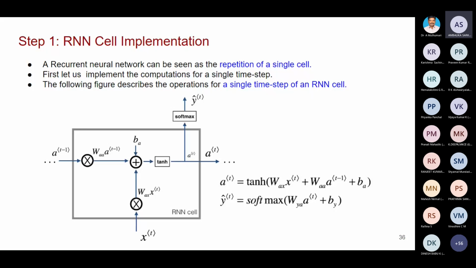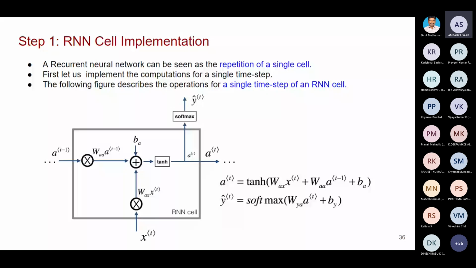The previous output is given as input to the current state. So a of t minus 1 is the previous output, multiplied by some weight. The current input x of t is multiplied by some weight. Both will be added along with the bias.